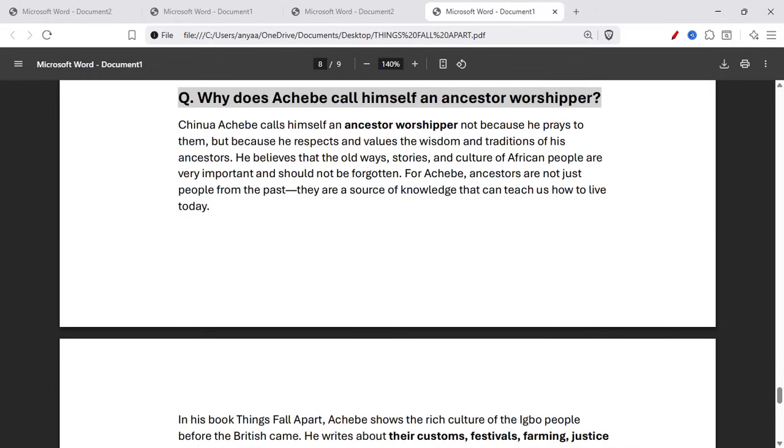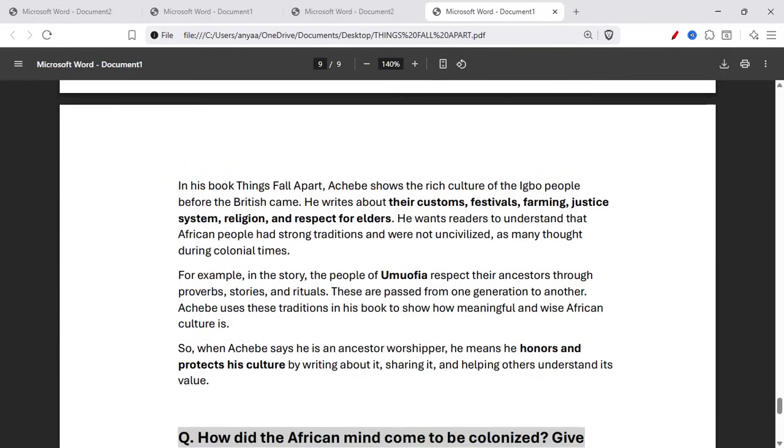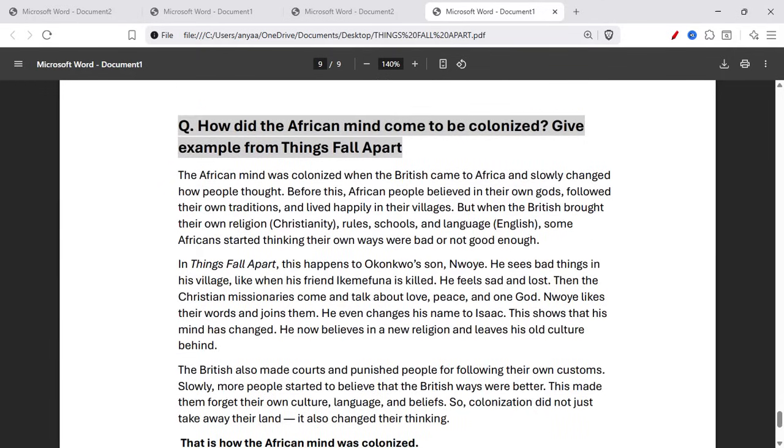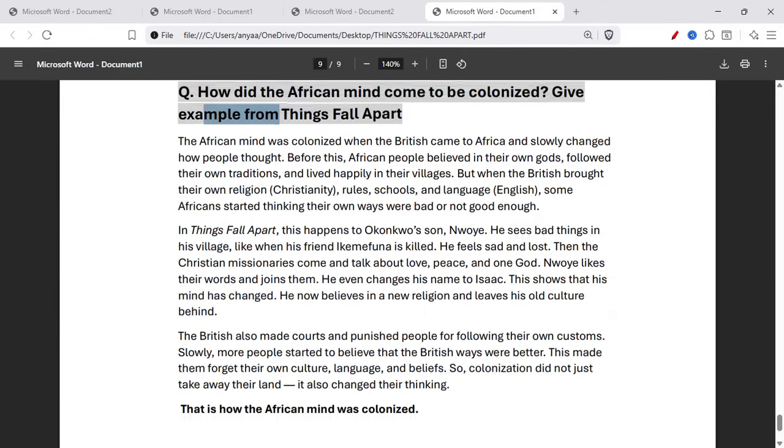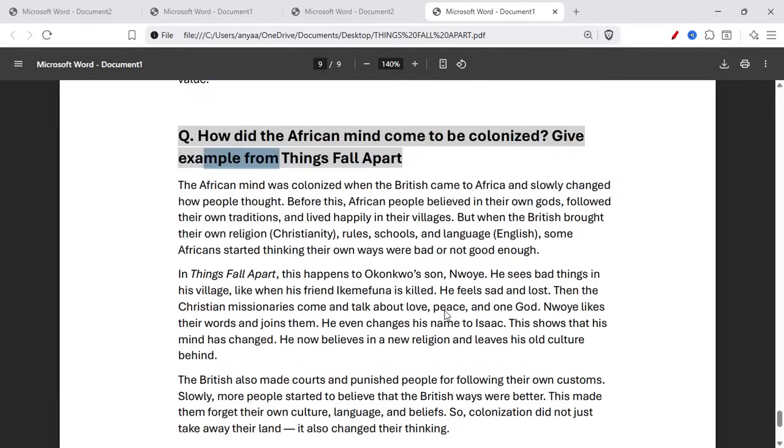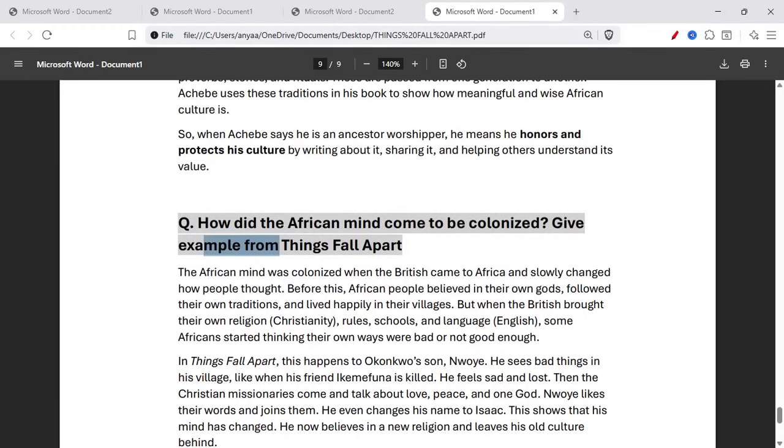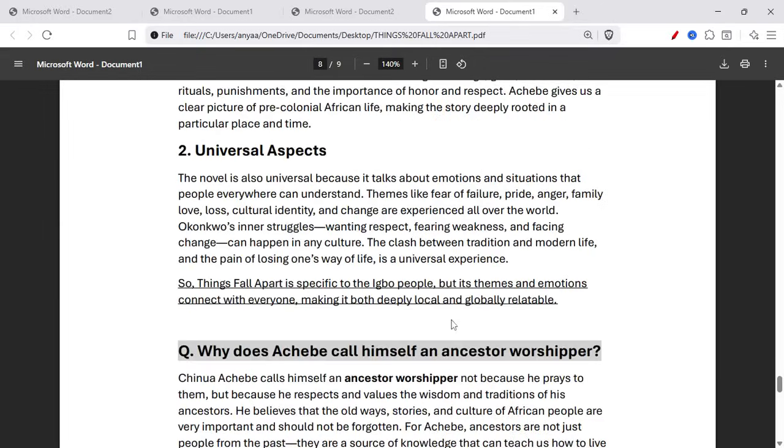Number 3, why does Achebe call himself an ancestor worshipper? So it is also easy. This chapter is very easy. Number 4 and last, how did the African mind come to be colonized? Give examples from Things Fall Apart. So okay, we are done now. The number 1, number 2, number 3, and number 4 are done.